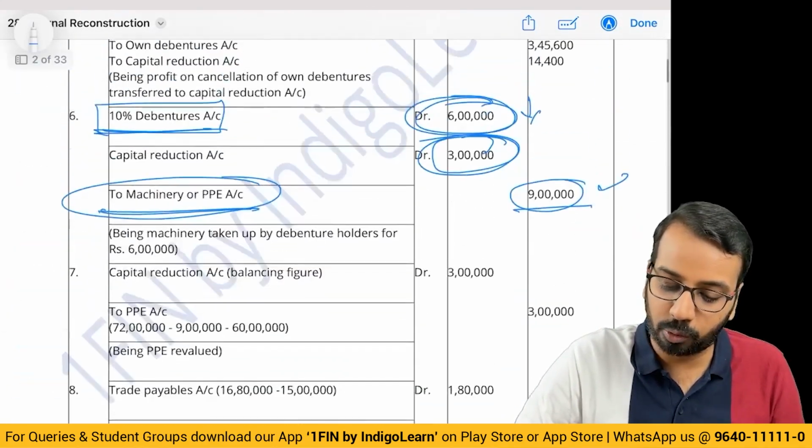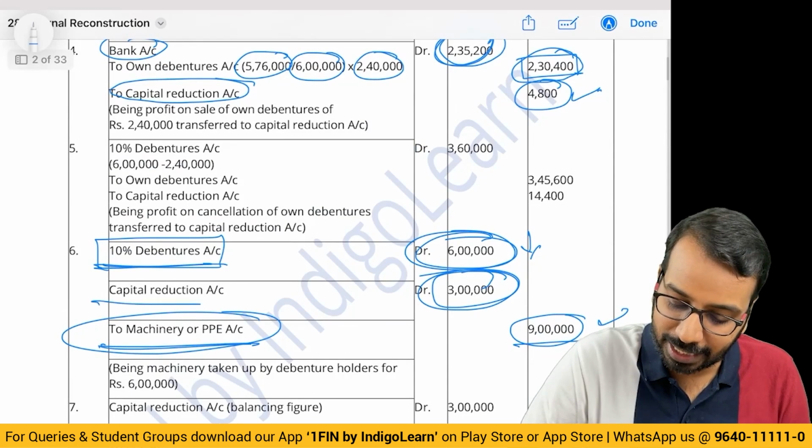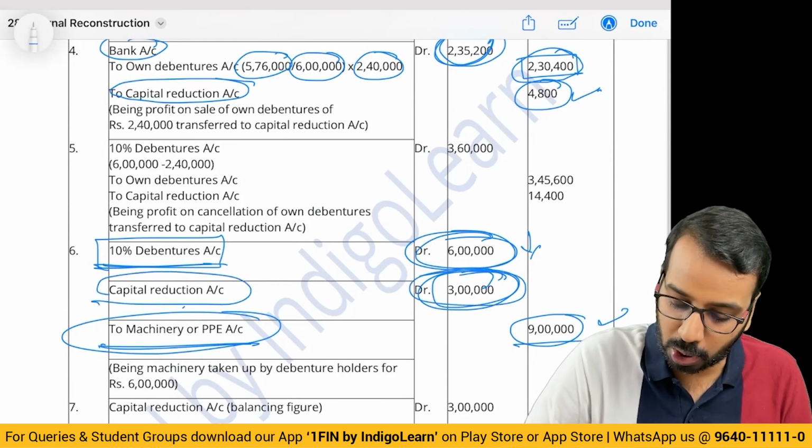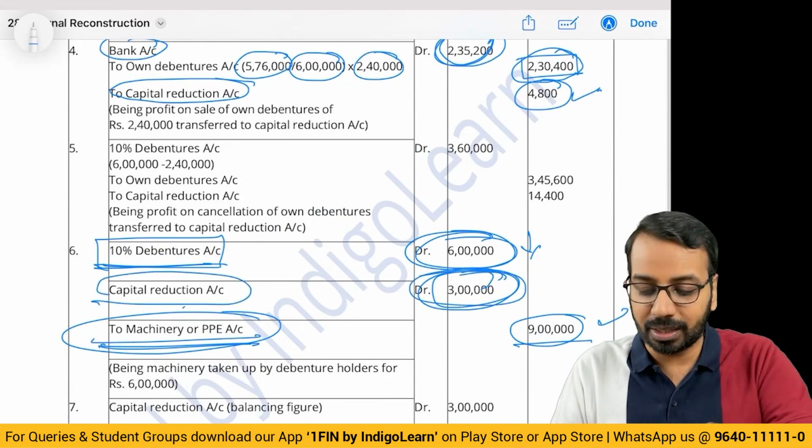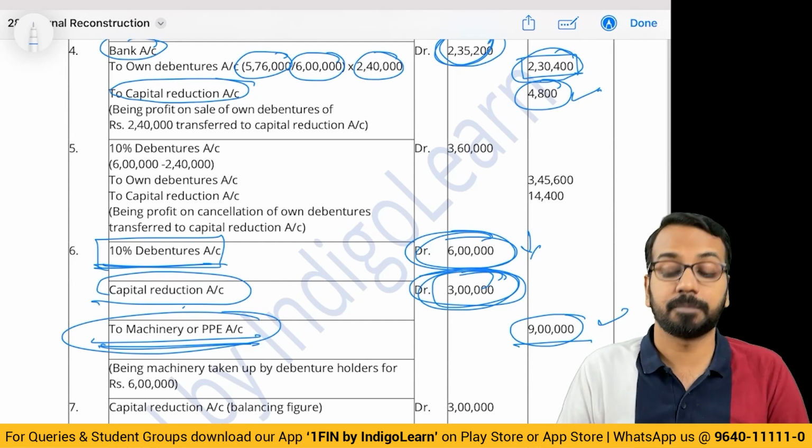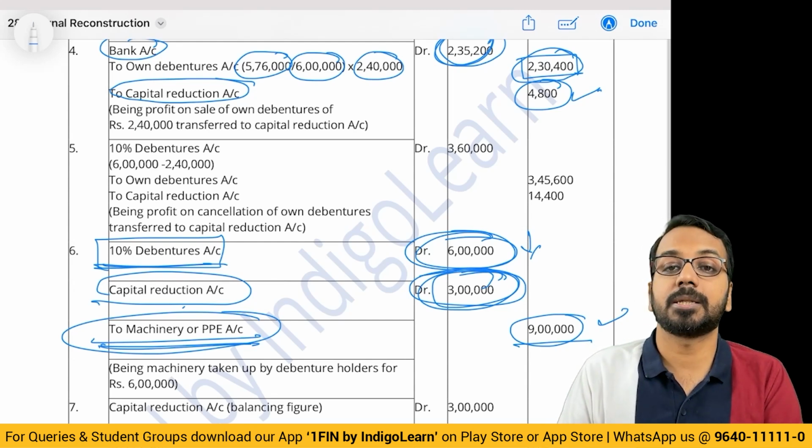Now you may have a doubt, sir, how do we know whether we need to write to machinery or what? See, capital reduction is debit. Debit is 3 lakhs, to machinery or PPE. Are we clear how to pass these breakup entries? Yes?